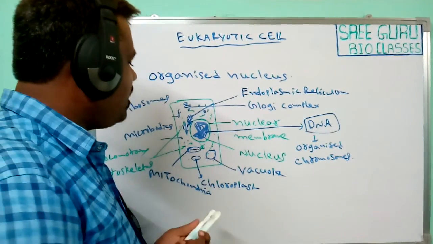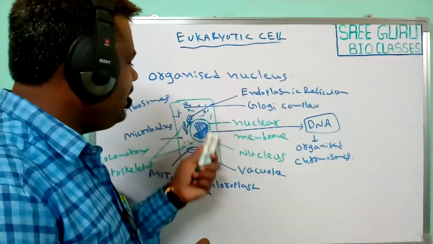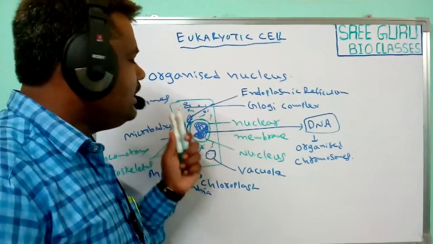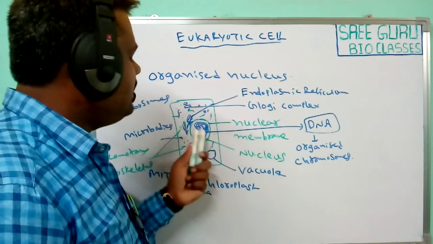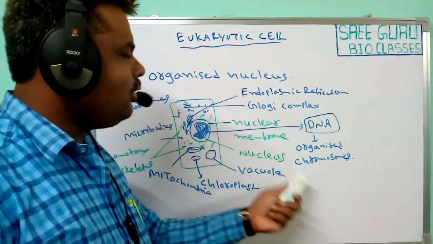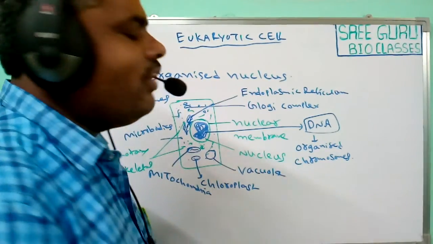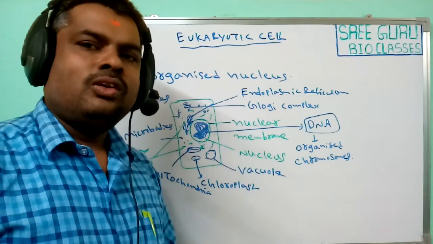But when we observe prokaryotic cells, the entire DNA, the entire genetic material present in the cell, is organized into a single chromosome. But in case of the eukaryotic cells, the genetic material is organized into chromosomes. The number of chromosomes also varies from cell to cell and organism to organism.